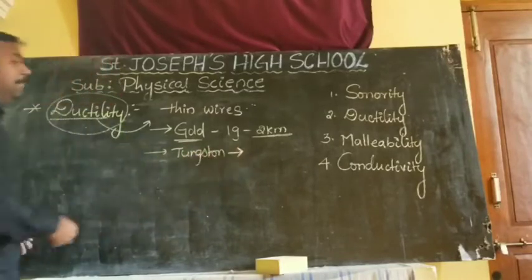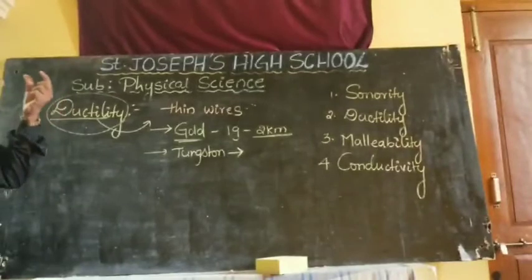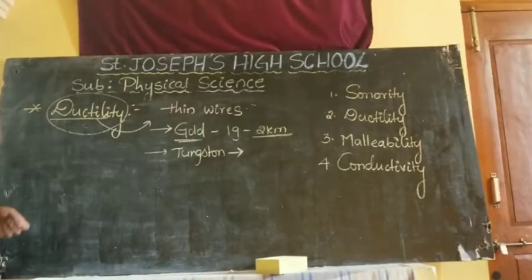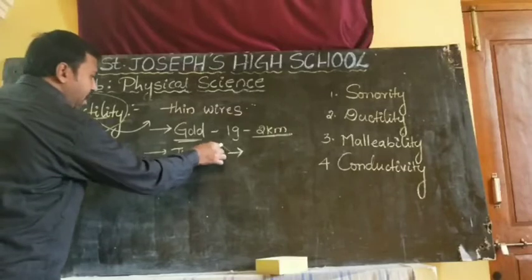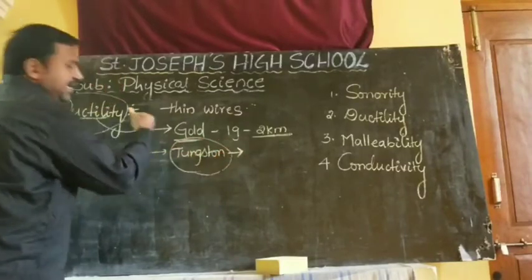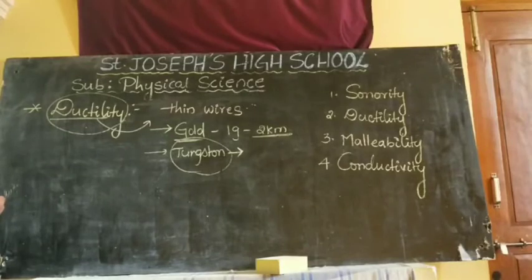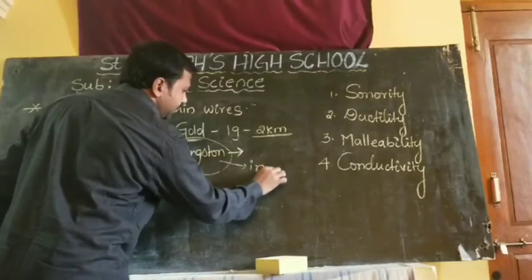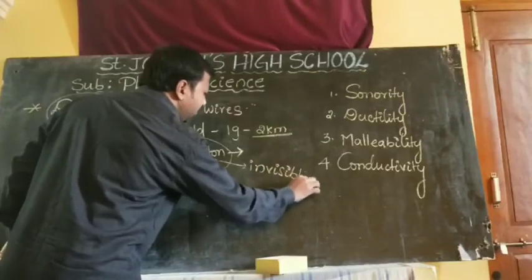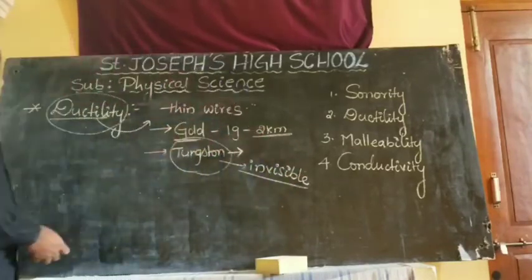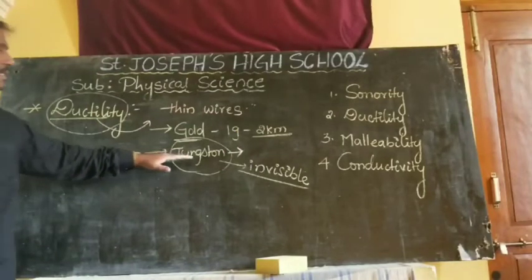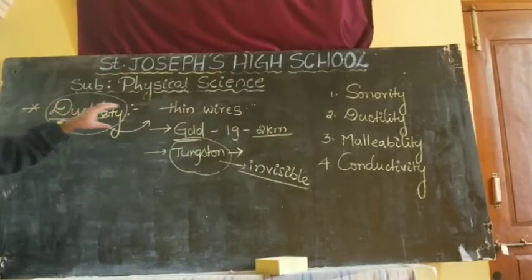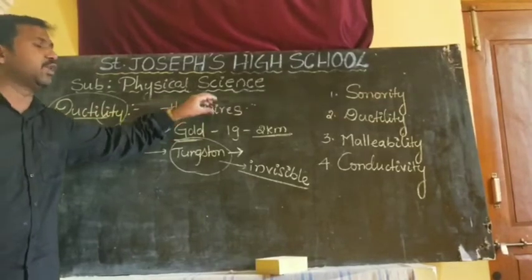In your 100-watt and 60-watt bulbs, if you observe, a filament is available. The filament is made up of tungsten metal. You can see the filament only when it glows; otherwise it is very thin in nature, that's why invisible. That much very thin wire we can make from tungsten. Like that, using metals we can convert them into wires.